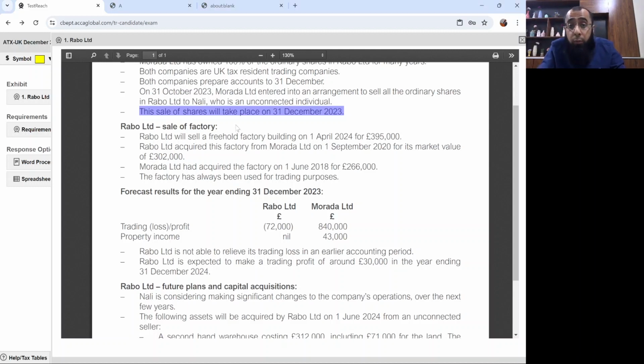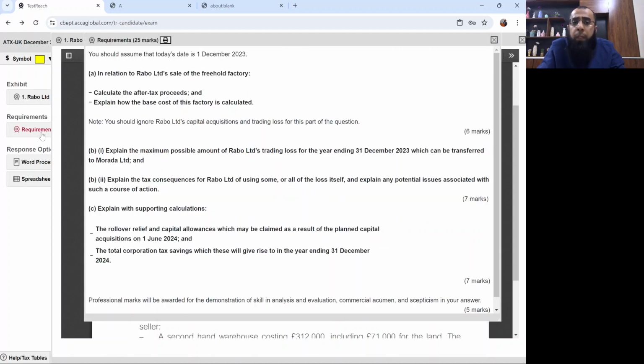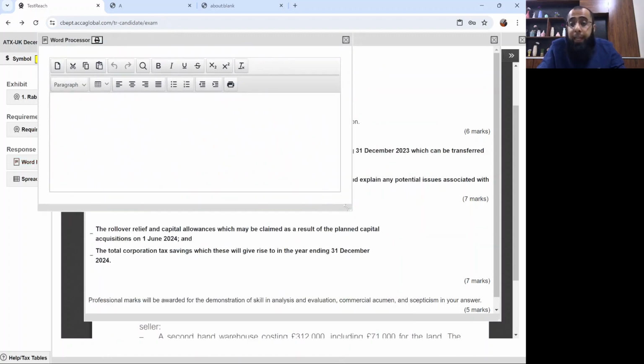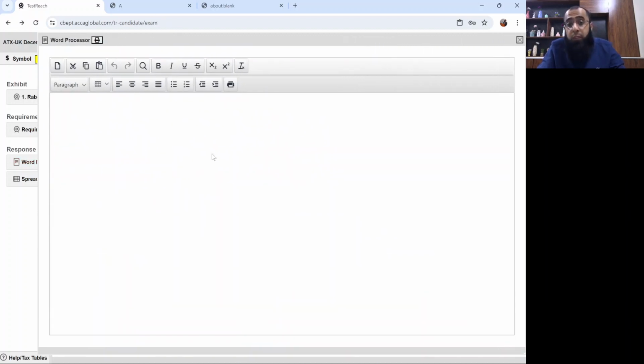But due to that degrouping charge, the asset would be assessed at the market value, and now only subsequent gain will be calculated. So the examiner knew what he's asking, that's why he specifically focused on how the base cost of the factory is calculated. You have to comment on that. 6 marks, believe me, it's an easy one. I would say that for 6 marks, it's too many marks on this requirement.